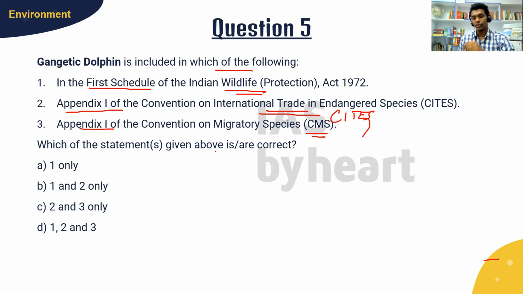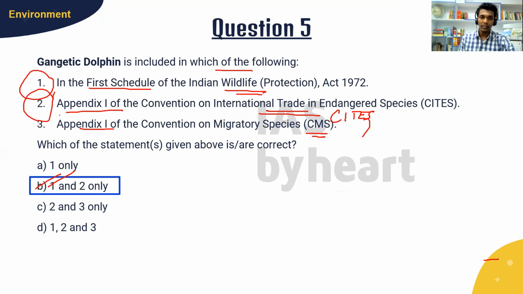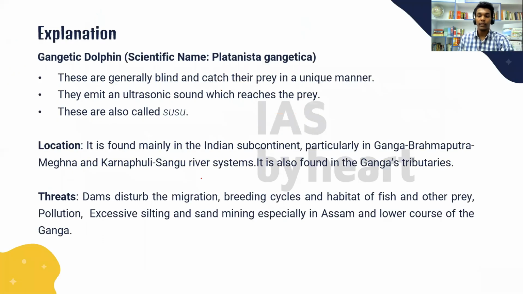The answer to this question is option B, 1 and 2 only. To attend this question, you have to know different schedules in the Indian Wildlife Protection Act, different appendices in CITES, and different appendices in the Migratory Species, CMS convention. Okay, only if you know all these, you can give an answer to this question. And let's see them one by one.